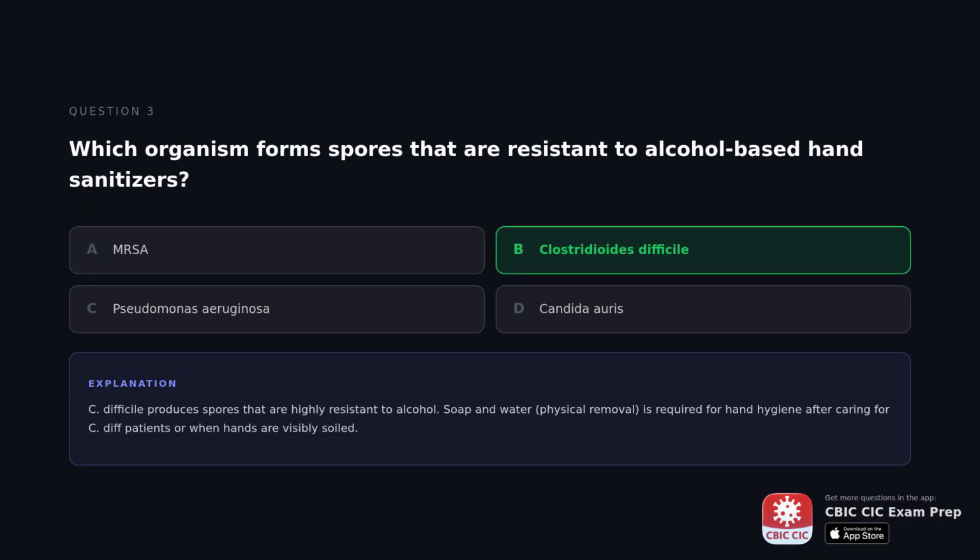The correct answer is Clostridioides difficile. C. difficile produces spores that are highly resistant to alcohol, soap, and water. Physical removal is required for hand hygiene after caring for C. diff patients or when hands are visibly soiled.